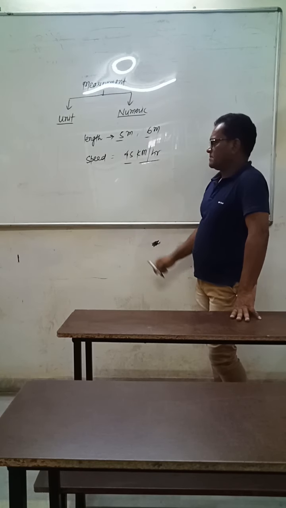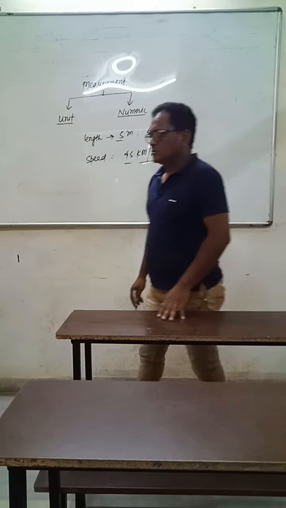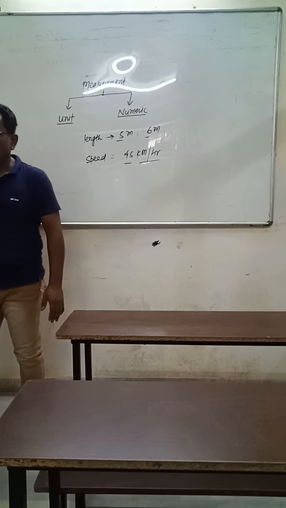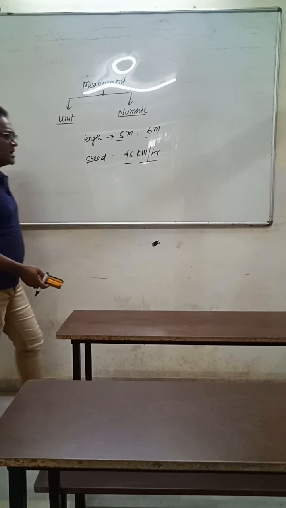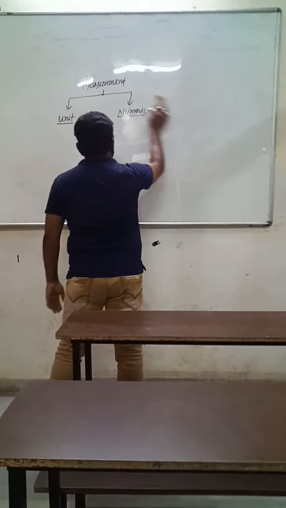Kilometer per hour is the unit of speed. So measurement of any physical quantity always consists of two parts, unit part and numeric part.